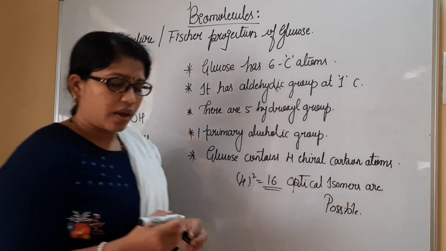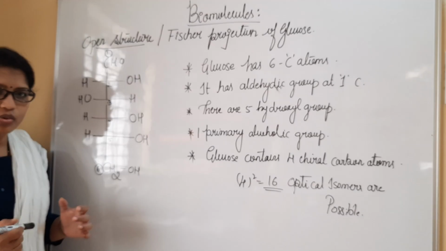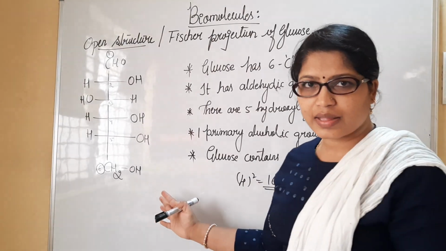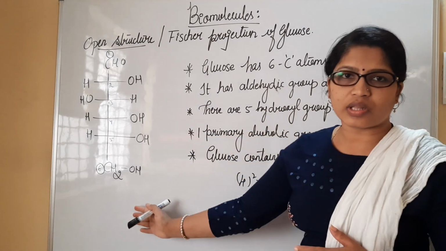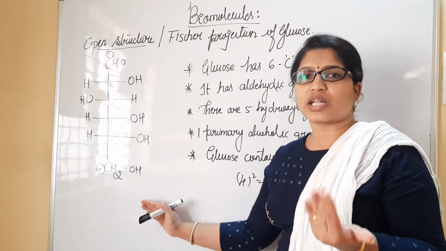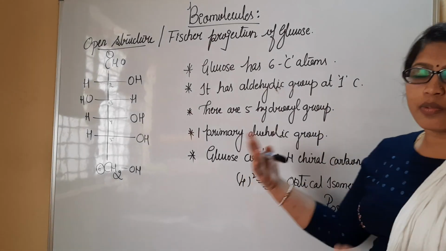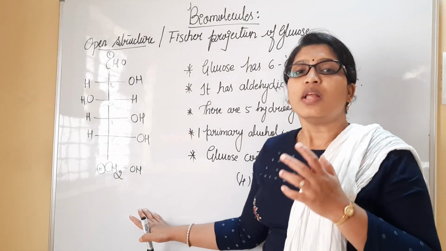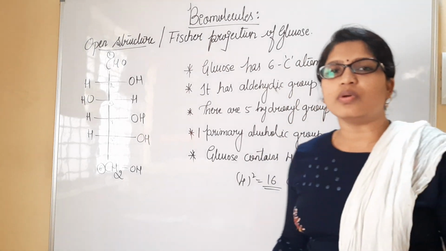So this is all about an elaborative description for the structure of glucose. With the help of various reactions we have performed, at last we have concluded the structure of the glucose is like this, and we have given certain points with respect to this glucose. That means what are the number of carbon atoms, what are the number of hydroxyl groups, what will be the type of the carbon atom present, as well as lastly we have quoted regarding the presence of primary alcoholic group also. Please take it, we'll move to next.